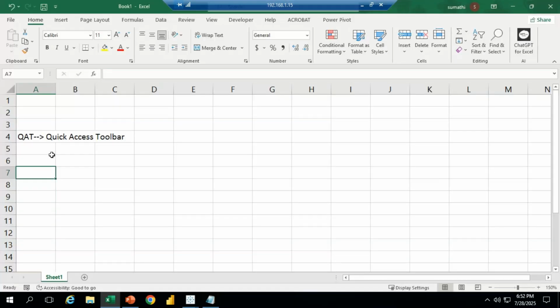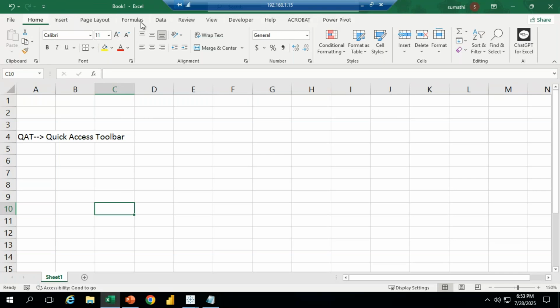Instead of that, if you add the save command in the quick access toolbar, we can directly click on it. I will show you that. Before that, all these options we call tabs: File tab, Home tab, Insert tab, Page Layout, then Formula tab, Data tab, Review, View, Developer, Help, Acrobat, Power Pivot.